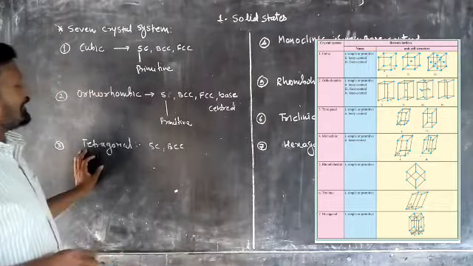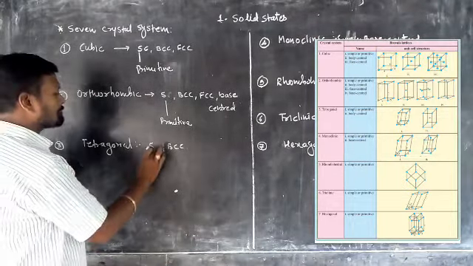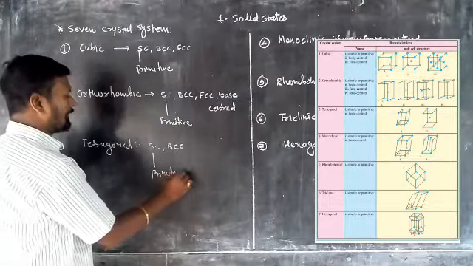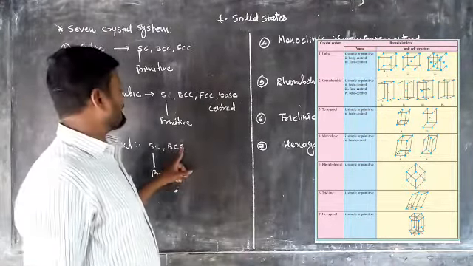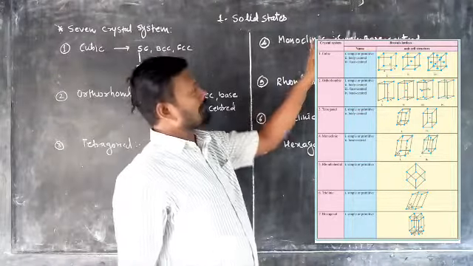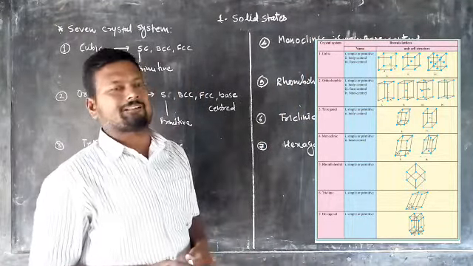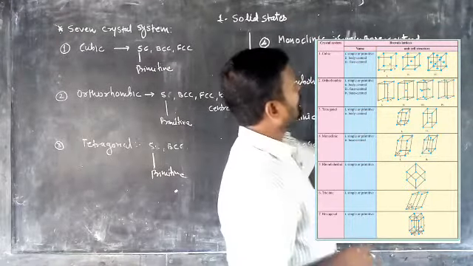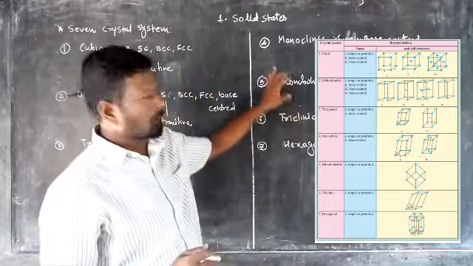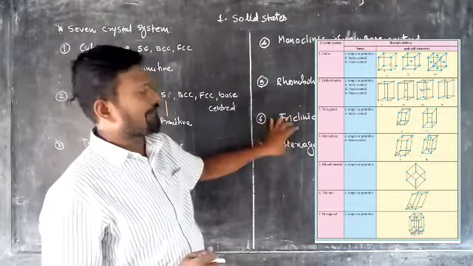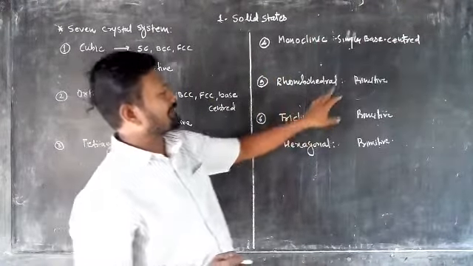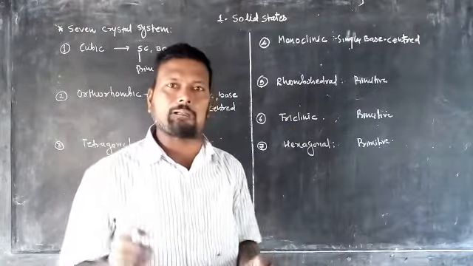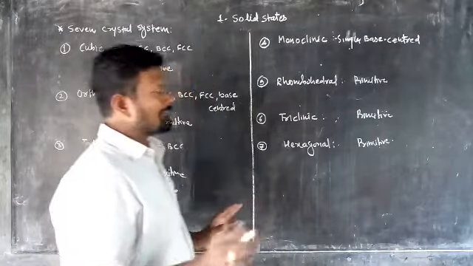The tetragonal exists in two forms: primitive, and also only the body center, that is BCC. The monoclinic unit cell exists in two different forms. One is the simple and another is base centered. While the rhombohedral, the triclinic and the hexagonal only exist in a primitive unit cell, meaning the lattice point is present only at the corners.